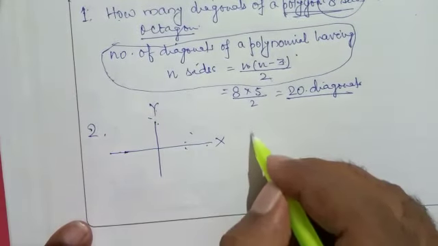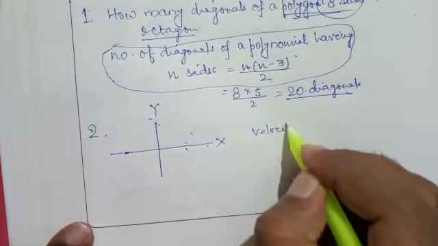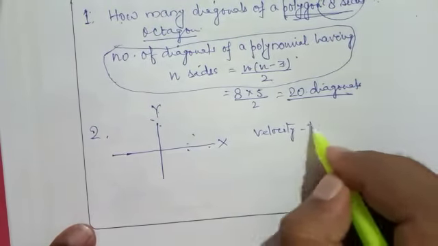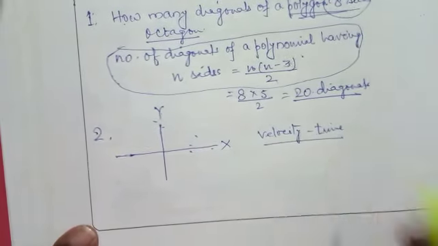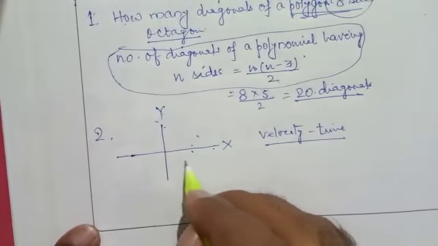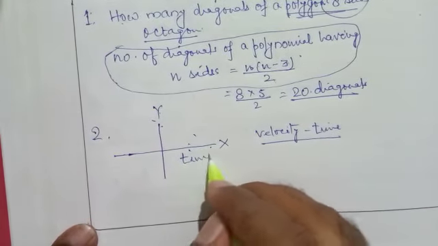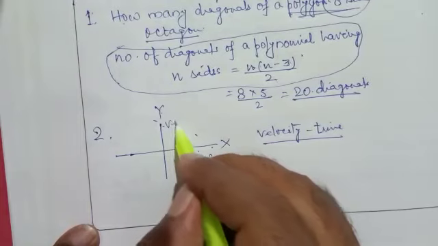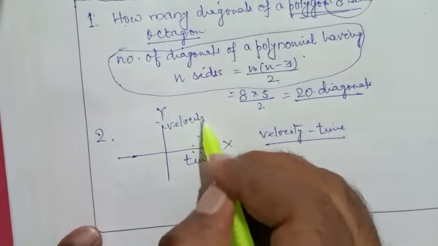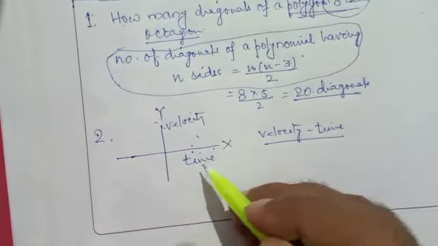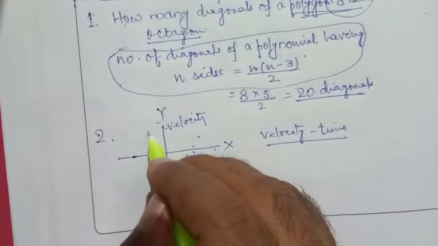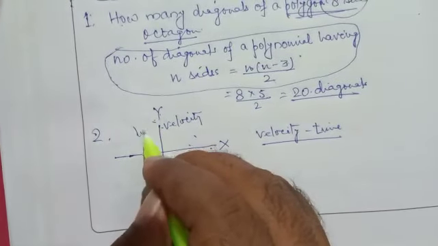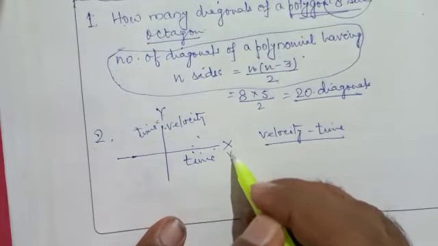Suppose you are drawing a graph for velocity, the velocity time graph. You take time along the x-axis and velocity along the y-axis, right? But now my question is, will I take time along the y-axis and velocity along the x-axis?